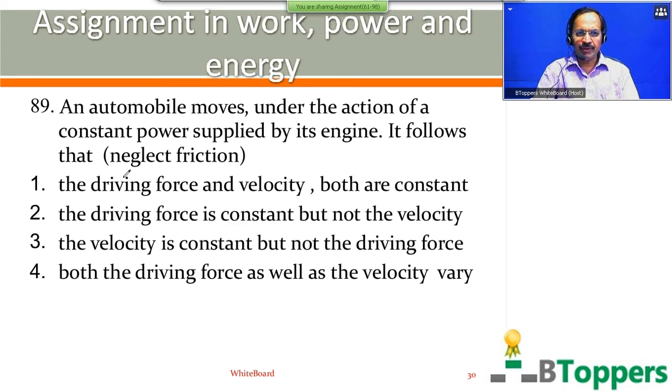There are 4 statements here. Statement 1, the driving force and velocity both are constant. Statement 2, the driving force is constant but not the velocity. Statement 3, the velocity is constant but not the driving force. Statement 4, both the driving force as well as velocity vary. You have to neglect friction in this example. Come on, try to answer the question.